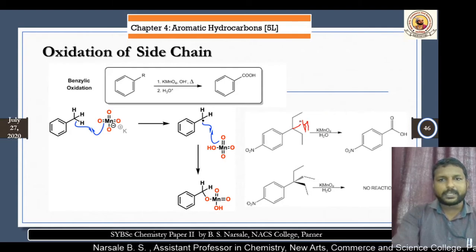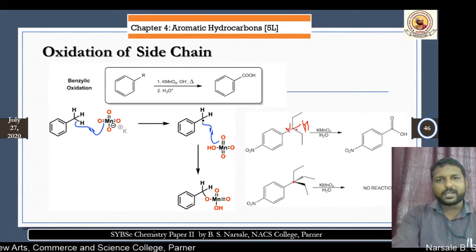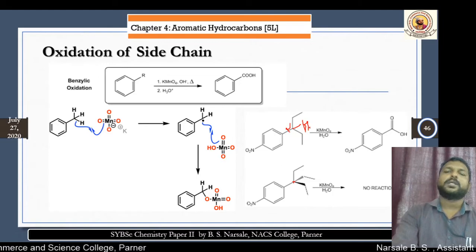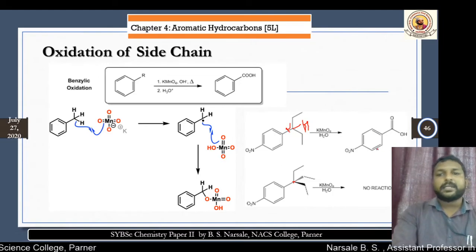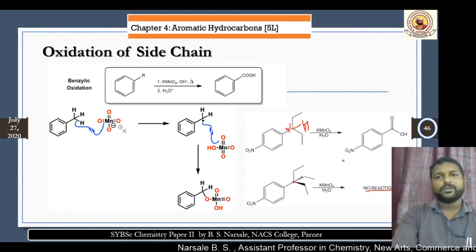Here hydrogen is present, and here this carbon atom does not possess a hydrogen. An important thing: this carbon is called the alpha carbon atom, and if the alpha carbon has hydrogen, then the reaction will be carried out. Otherwise, there is no reaction.